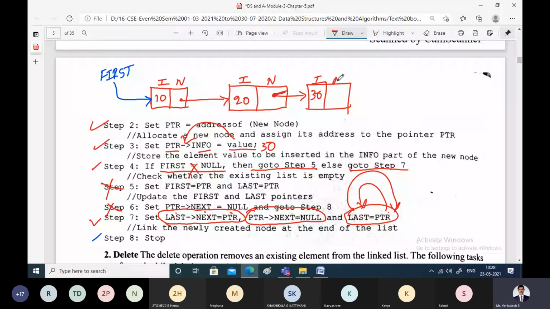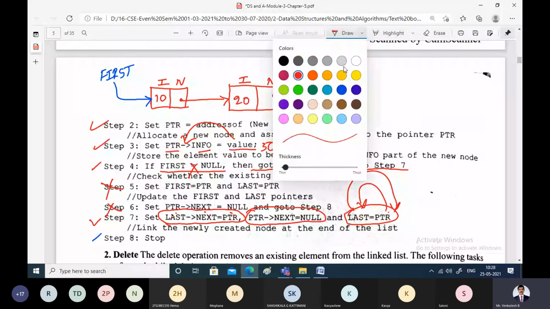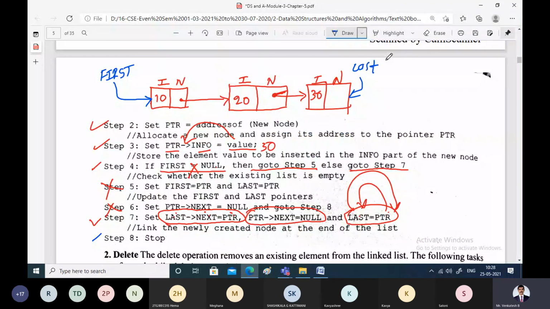Now quickly I will iterate and insert one more node. Let us say we want to insert 40. Forget about the procedure; I'll explain without it. Take the new node, allocate memory for it, and in the information field store the data which you want to attach to the linked list. Make the next field null. Check whether first is pointing to null. No, it is not. That means there are some nodes in the linked list.